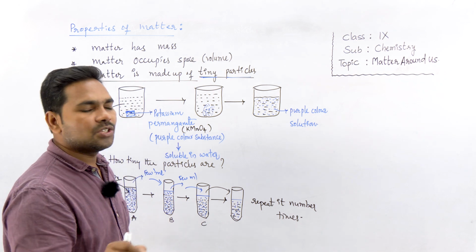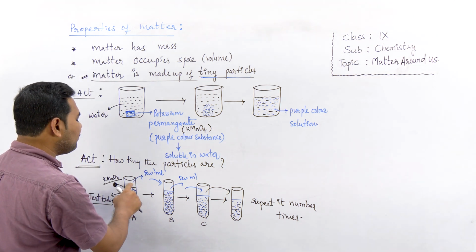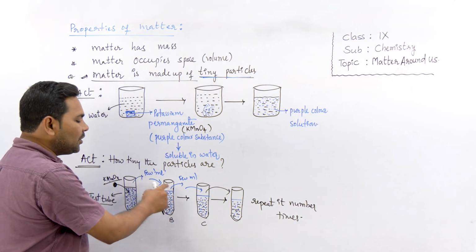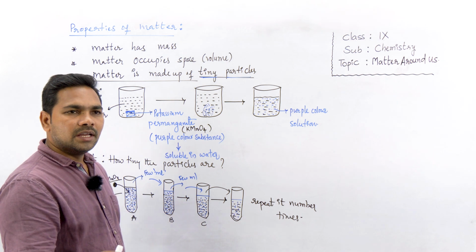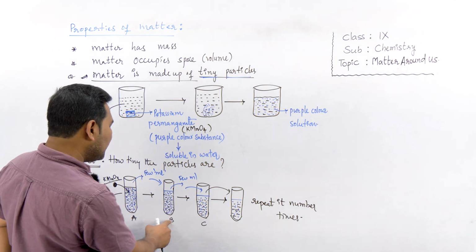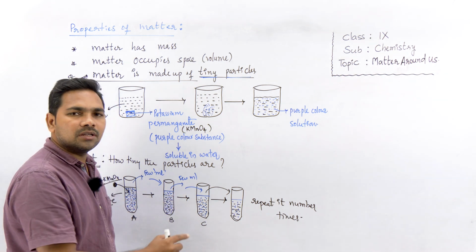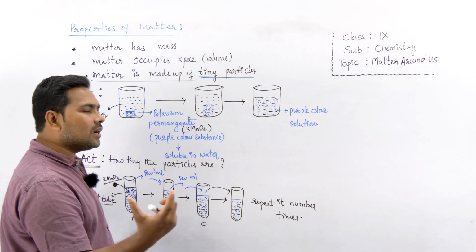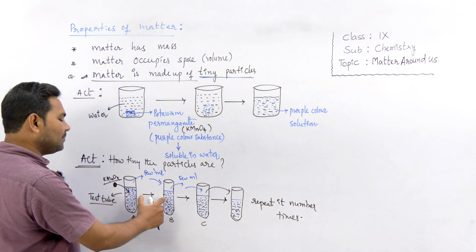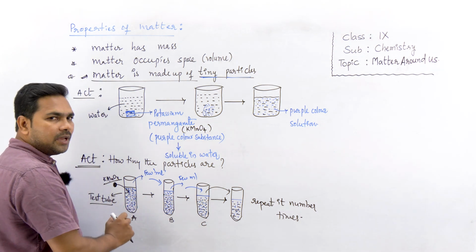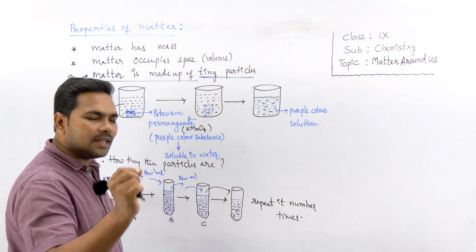The water turns salty. Now if you transfer a few ml of the salt solution into another test tube containing water, in test tube B all the water also turns salty, but the saltiness is not equal to test tube A. The saltiness decreases a bit.